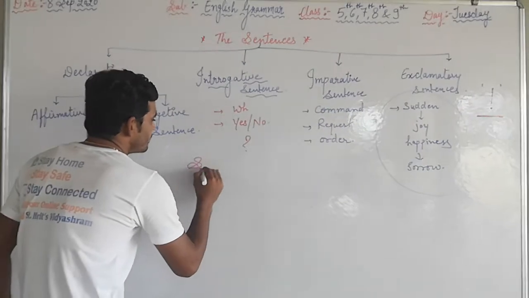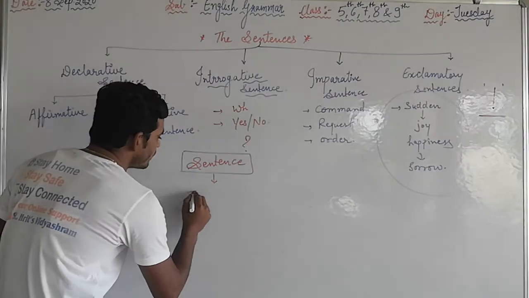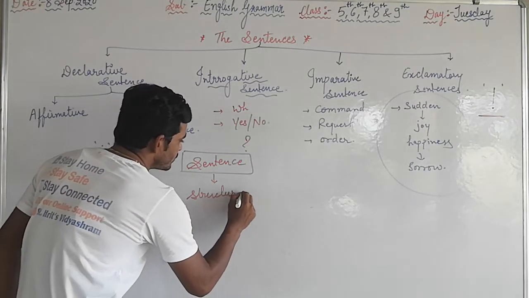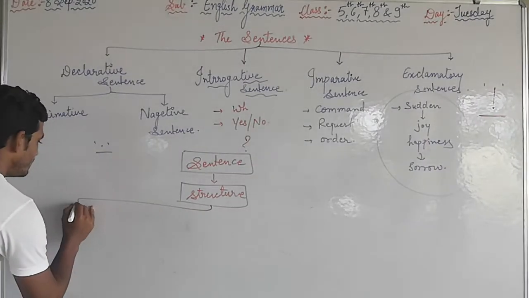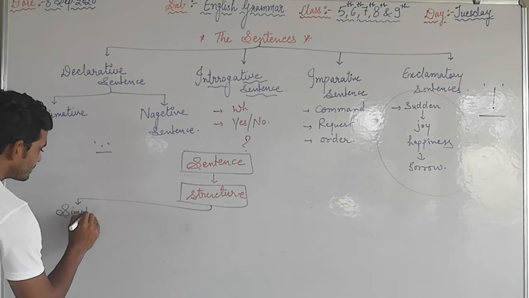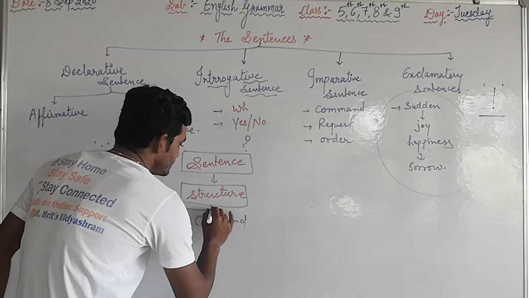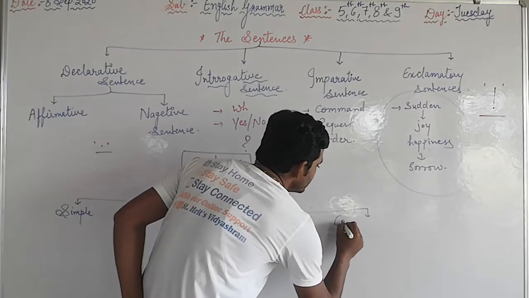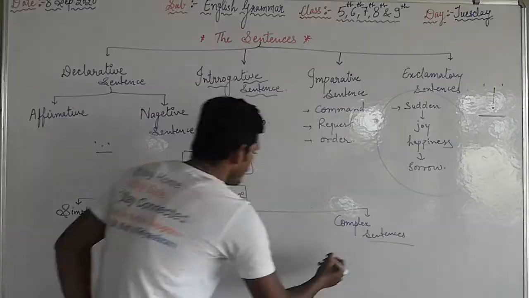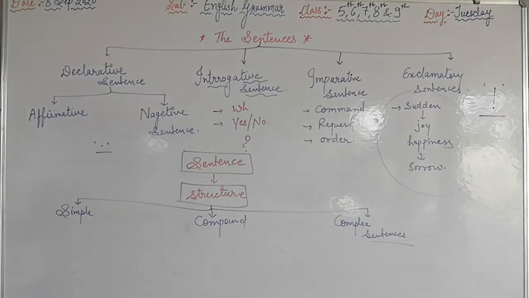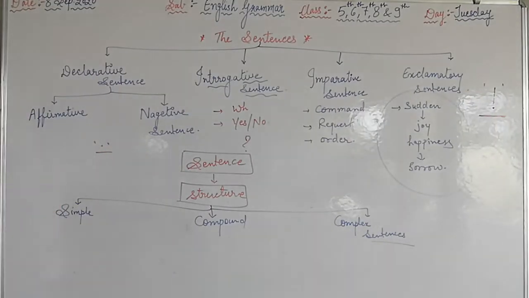Structurally, sentences are further classified into 3 main categories on the basis of structure, that is simple sentence, compound sentence, and the last one, complex sentence. So let's discuss the simple sentence.